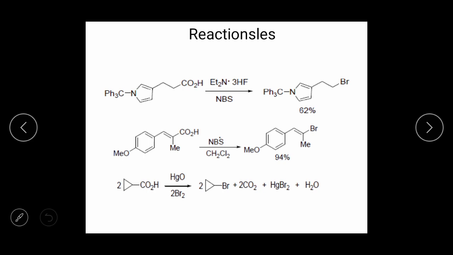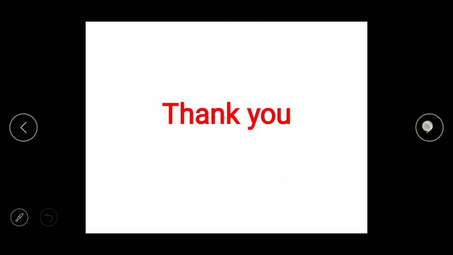You see the reactions. NBS, this is a very important reagent of free radicals. From NBS there is a generation of Br radical, and this Br radical reacts on that reactant, there is a generation of bromo compound. Second, same NBS is there, that means Br radical is generated, that Br radical reacts with that one, there is a generation of this product. Again in the next example, HgO in presence of Br2, what happened here? Again COOH is there, bond between carbon breaks, there is a generation of bromo compound. Thank you.